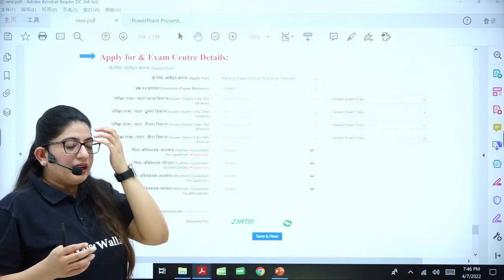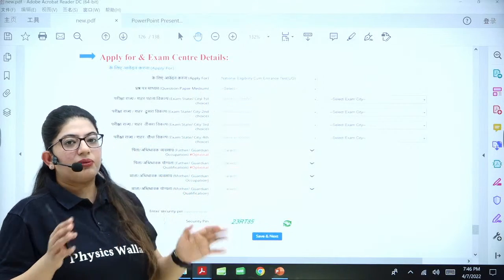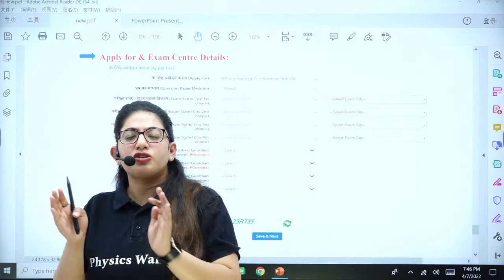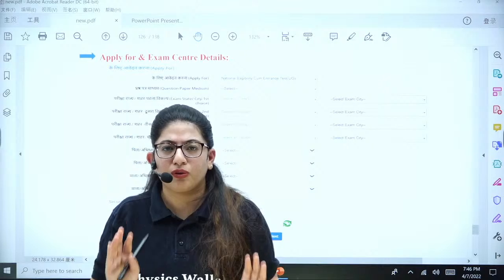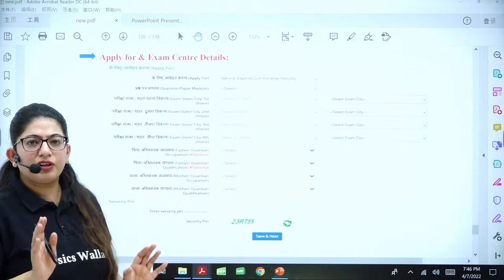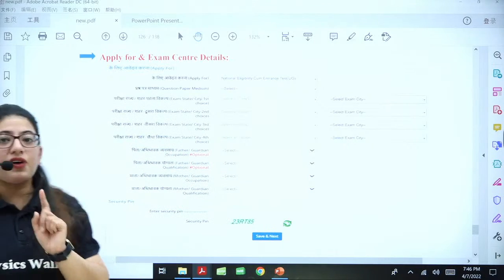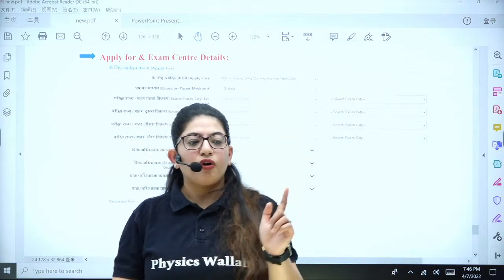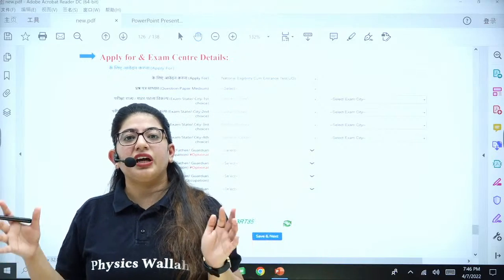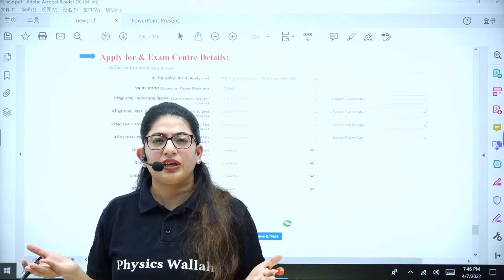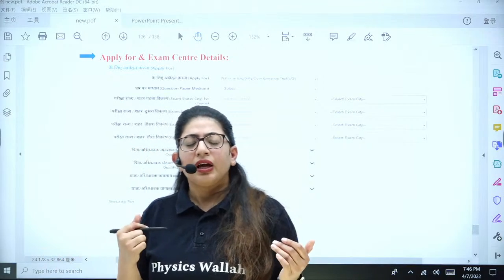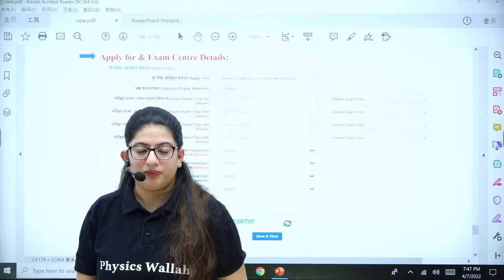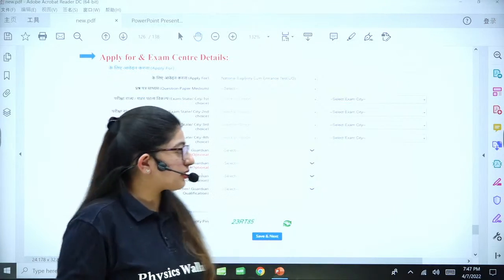Because you know what? If you put all these centers randomly, it will take a lot of time to reach the center. So make sure it is like 15 to 20 minutes away from your house or wherever you are living. Okay. If it is far away, make sure to arrive a day before. For example, if from your house the examination center is 8 to 9 hours away, maybe that's not so in some cases, but it can be. So make sure to arrive there a day before. Do not compromise with your exam. Okay? Do not compromise with your exam.